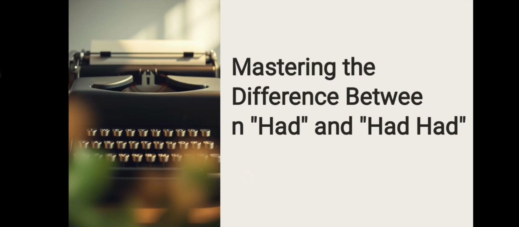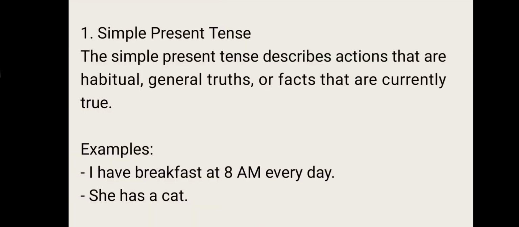Before we discuss the difference between the word "had", I'm going to discuss three things first so that you can understand them more. The first one is simple present tense, which is the default form or the base form. The simple present tense describes actions that are habitual, general truths, or facts that are currently true. For example, I have breakfast at 8 a.m. every day. She has a cat.